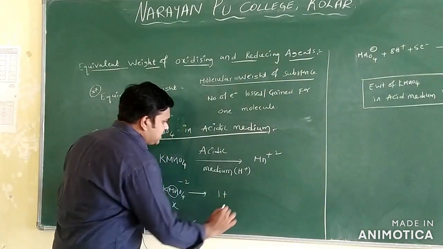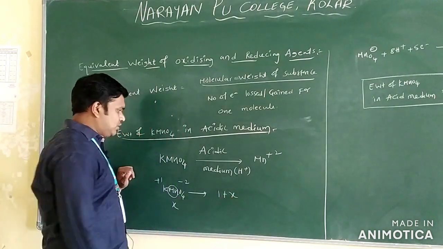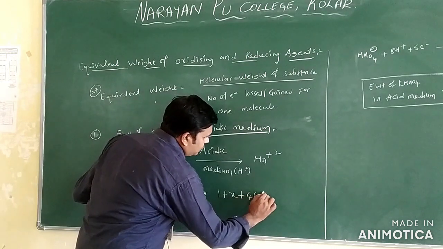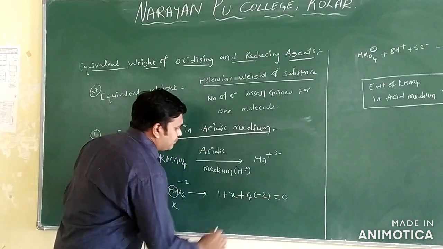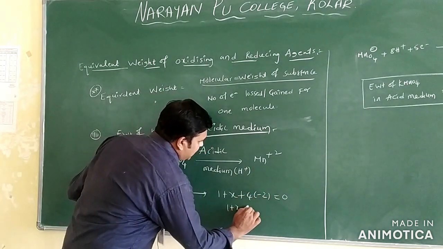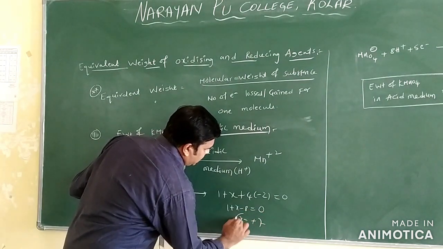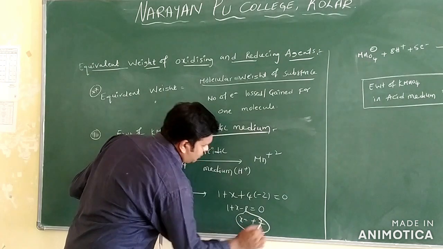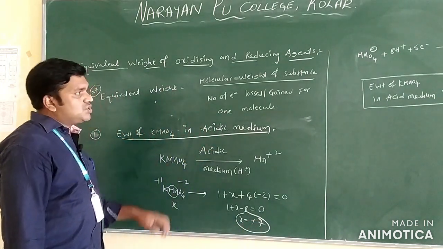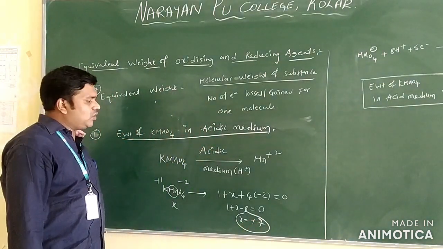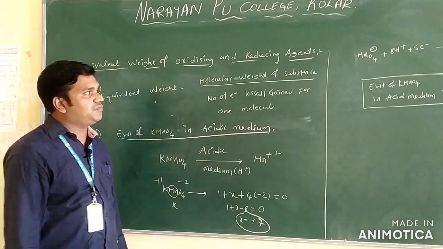One. So 1 plus X plus 4 times -2 is equal to 0. 1 plus X minus 8 equals 0, so X is +7. This is the way of identifying the oxidation number of Mn in KMnO4.